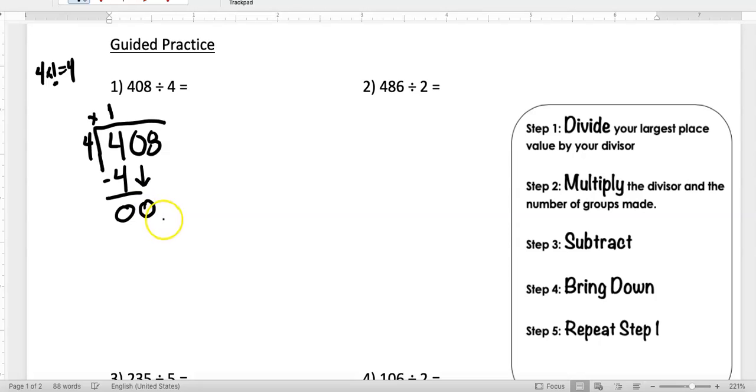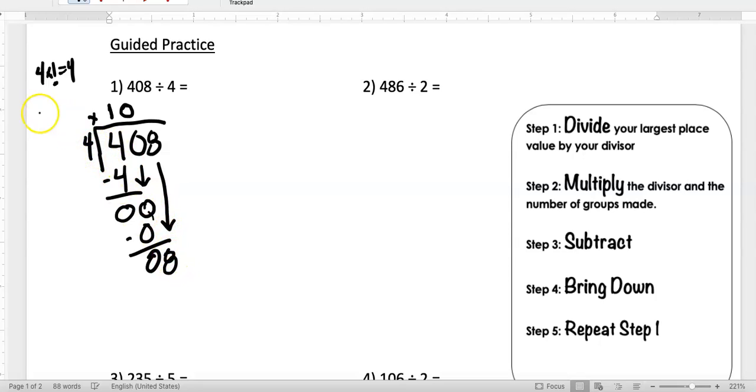Now, some of you are going to be like, oh my goodness, what's going on? Why do I got 0 right here? What's to do? Am I done? No, you are not done because you have another digit right here. So you literally are going to continue to ask yourself, 4 goes into 0 how many times? Is just 0, right? 4 can't go into nothing. So I am going to put 0 right in the tens place, right above that 0. 0 times 4 gives you 0. It's cool. Relax. You're all good. 0 minus 0 is obviously 0. I am going to bring down my 8.